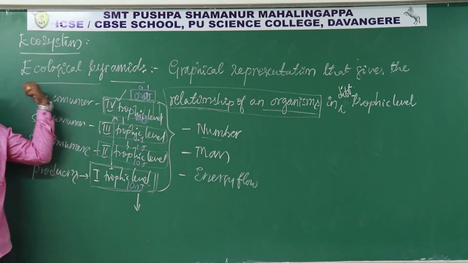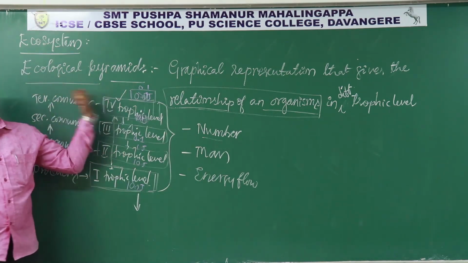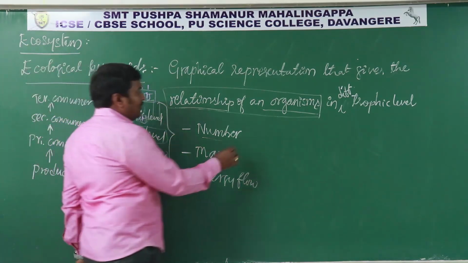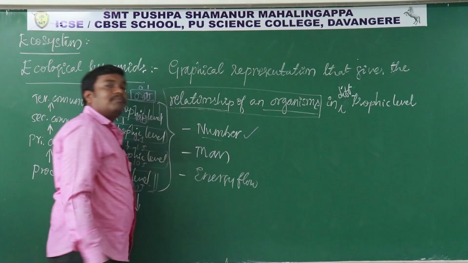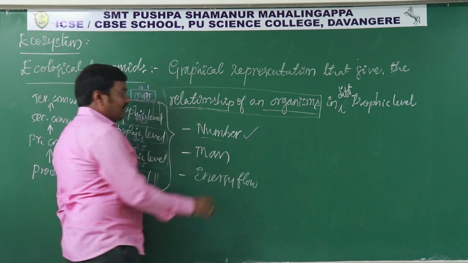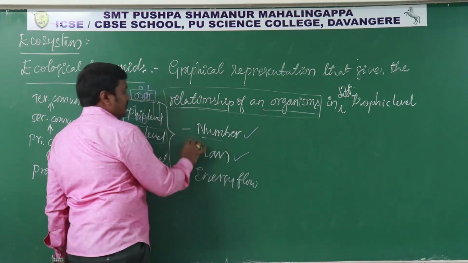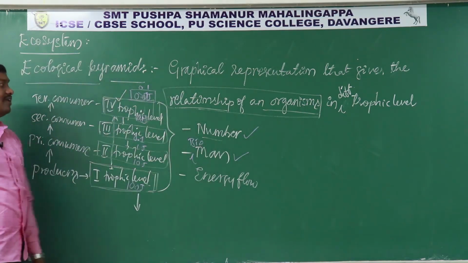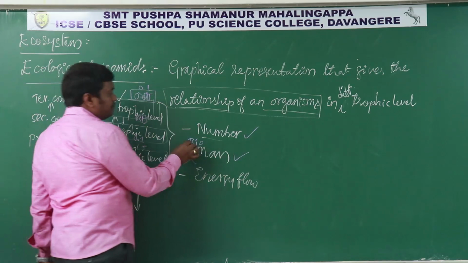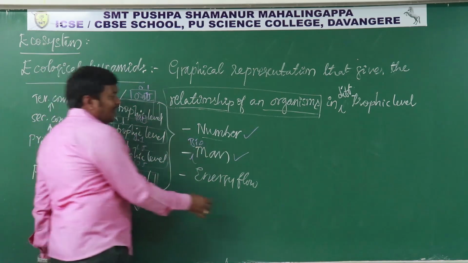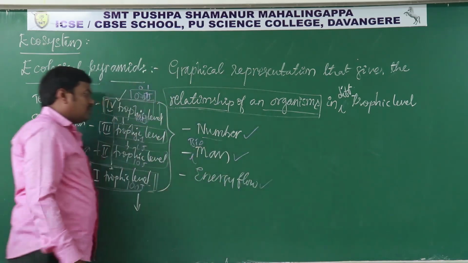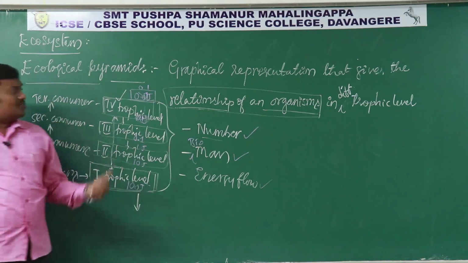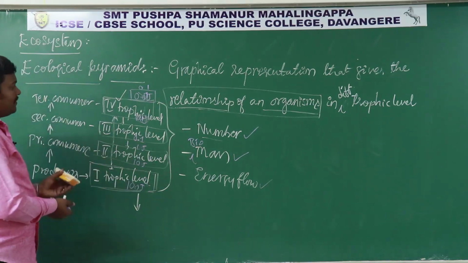In a graphical manner this is called an ecological pyramid. These ecological pyramids can be constructed either for the number of organisms in different trophic levels or for biomass, the amount of biomass present in each trophic level. Based on that we can construct the pyramid for biomass, and we can construct pyramids for energy flow too.